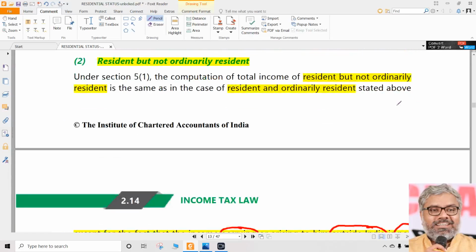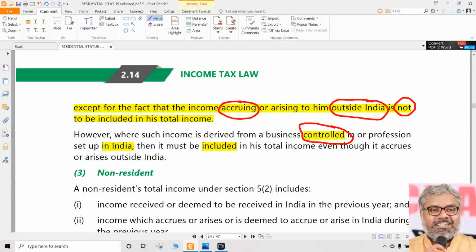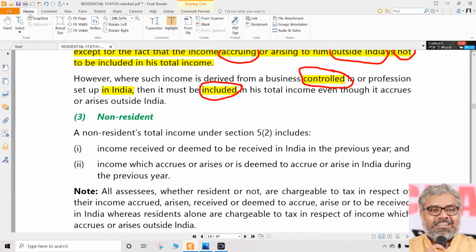But when it comes to RNOR also, everything will be taxable except when the income is earned and received outside India. That is the only case where RNOR's income is not taxable. But there is an exception to that also. If the income is earned also or received also outside India, but still that business is controlled from India, in that case, we will still include that income in the total income of RNOR. Clear? That is about scope of total income for RNOR.